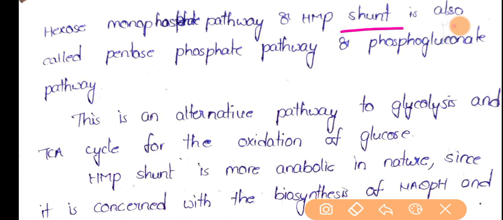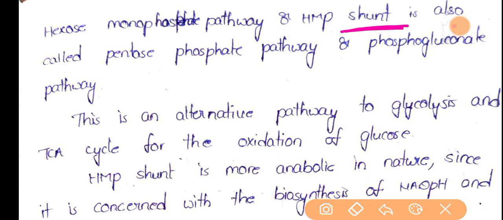In case of this HMP shunt, why do we use the word shunt? Here a forceful move of the glucose molecule is seen. That's why this pathway is called the HMP shunt. Now let's see what this HMP shunt or pentose phosphate pathway is.